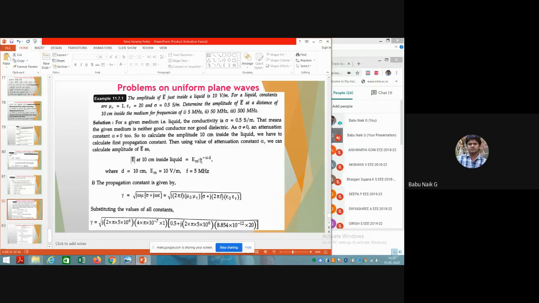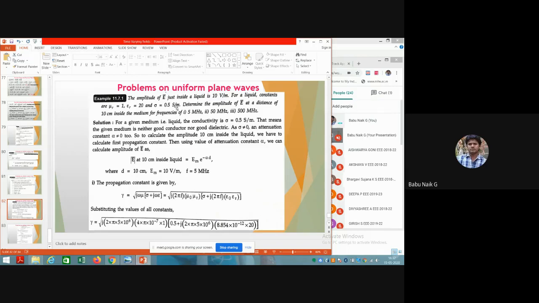If it is free space, where conductivity is equal to 0, we can directly calculate that amplitude, but they have given some conductivity value here. So we need to take the complete function e to the power of minus alpha into d, which depends on the propagation constant, that is alpha as well as beta, so the real part and the imaginary part both need to be considered here.